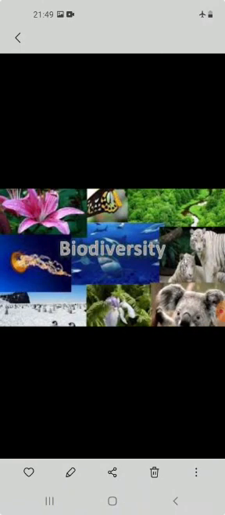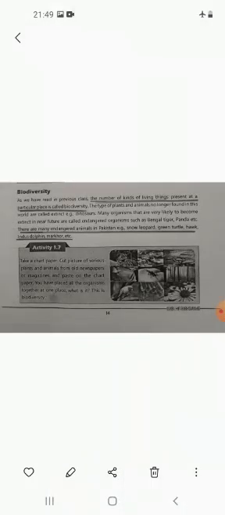The last topic is biodiversity. The number of kinds of living things present at a particular place is called biodiversity. Like the variety of animals present at a particular place, that is known as biodiversity. The various kinds of animals, or any living thing present at a particular place, that number is known as biodiversity.